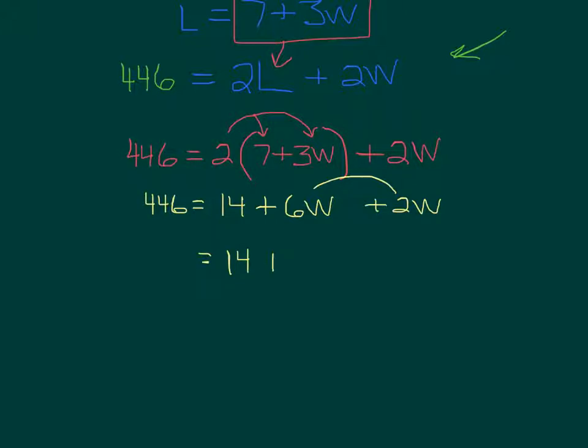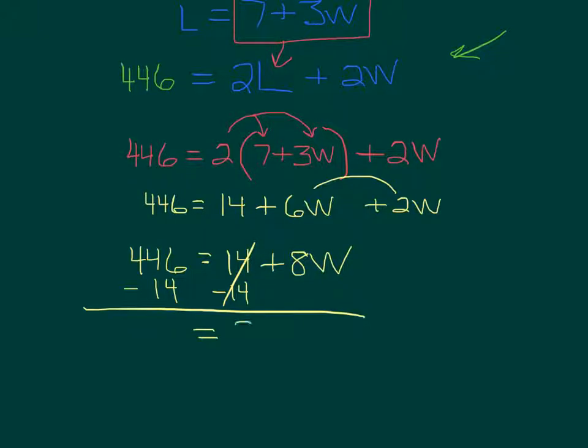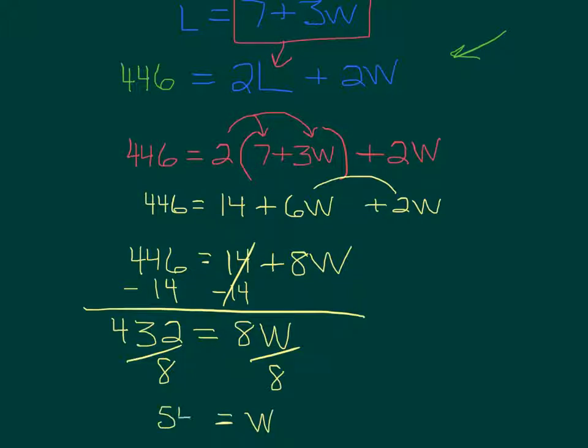So 14 plus 8W equals 446. And then we want to do some work to get the 8W by itself, so we've got to get rid of this 14. So subtract 14 is going to cancel that. Subtract 14 from both sides, bring down the equals. We've got 8W on the right. On the left, we've got 432. Divide both sides by 8. And we get W equals 54.